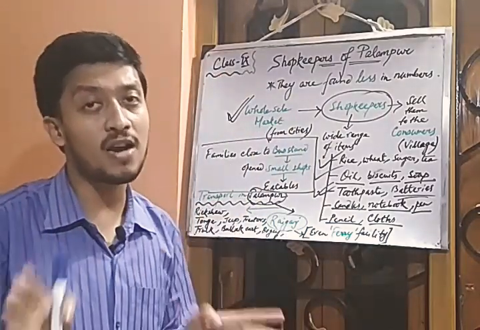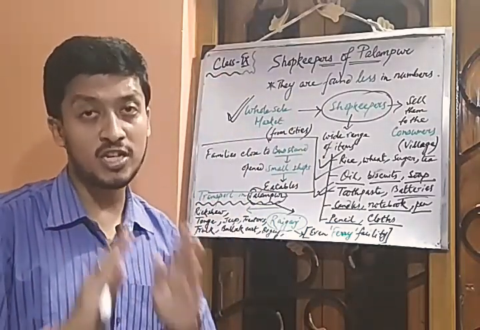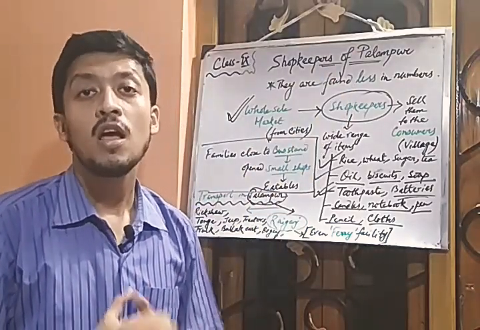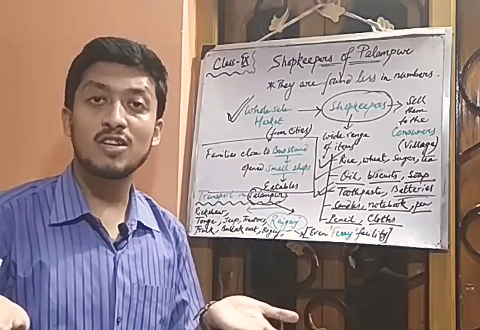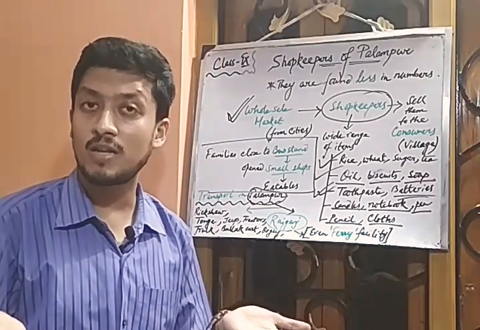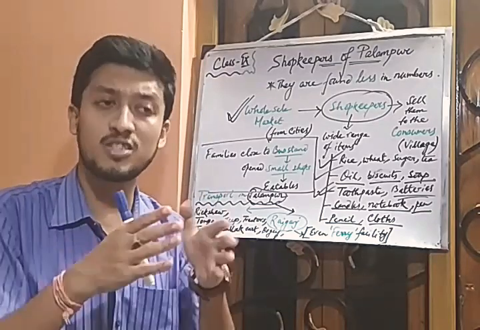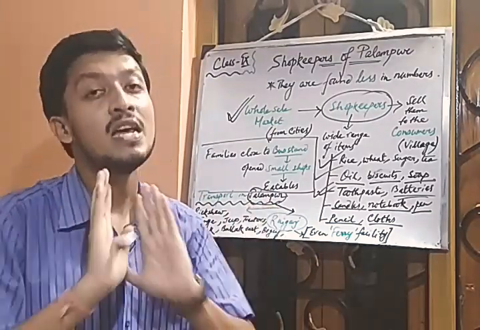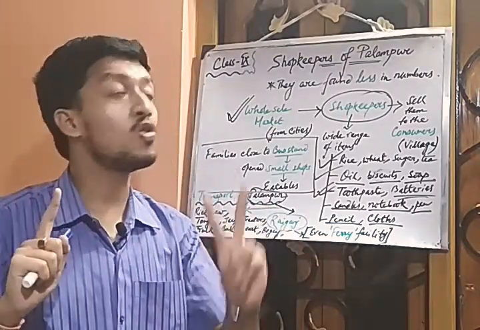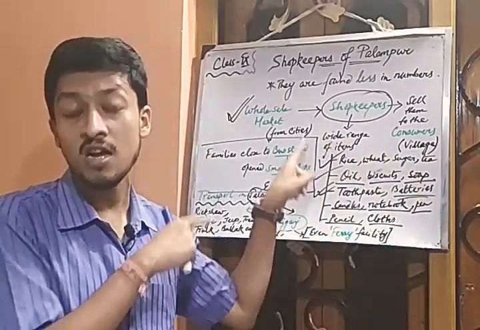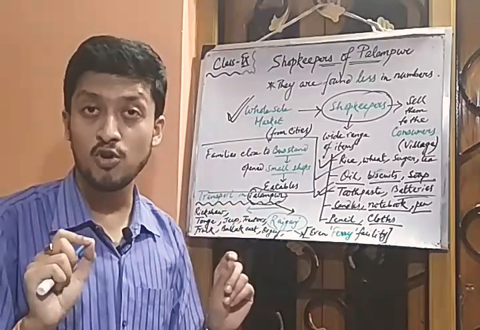From here we have covered a few of these basic small questions. The first one is, what do you know about the shopkeepers in Palampur? You will write, shopkeeping is a very good profession among the people in Palampur. Only a very small number of shopkeepers are found in Palampur, so very few shops are there. It's a primitive village. Number two, the wide range of commodities that I have listed here is very important. You have to remember a few of them.